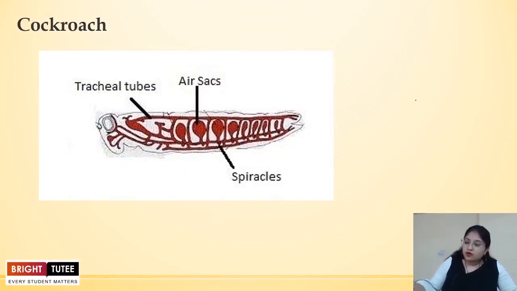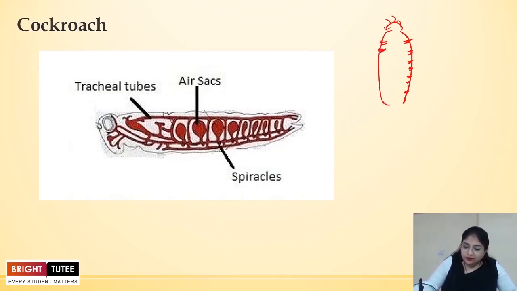To understand the breathing mechanism, we will simply look at the sides of the cockroach. Usually the cockroach has small openings at the side of its body. Suppose this is the body of a cockroach. It has openings on the side of the body. These openings help in the movement of air into the body and out of the body.